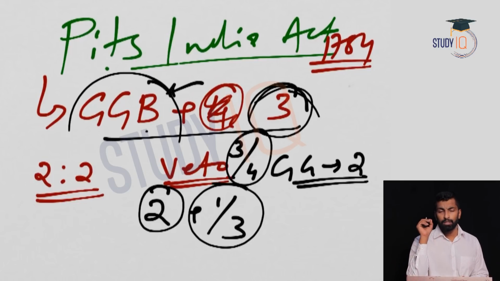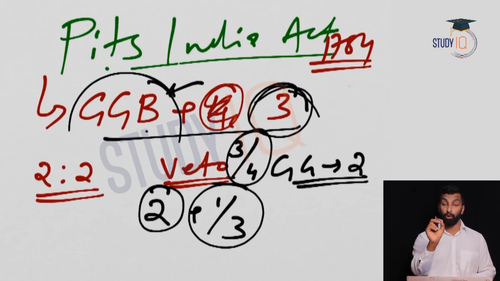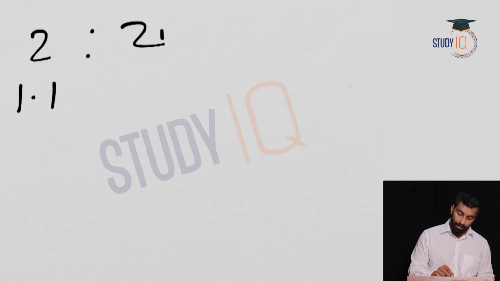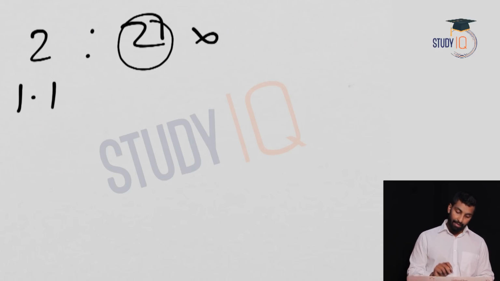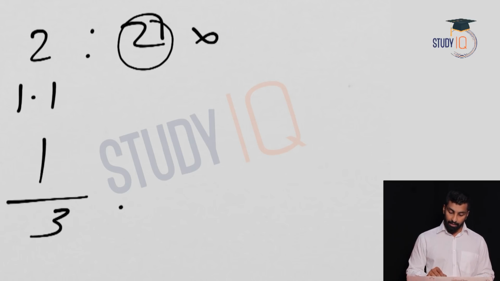See, now it is reduced like this. If you get the support of at least 1, you can implement any decision. If you are not getting the support of anyone, then obviously you cannot implement your decision. Your decision alone cannot be implemented. If you get minimum 1, then you can implement the decision. Now 2:2 means 1 is Governor General and you are getting the support of 1. The other 2 are against. Still you can exercise a veto, so this becomes 3 and this becomes 2. You can implement your decision. Not a problem. You got it?